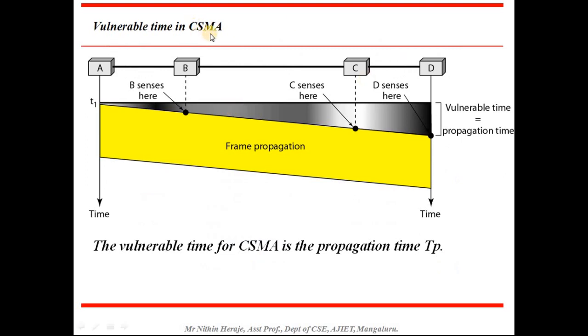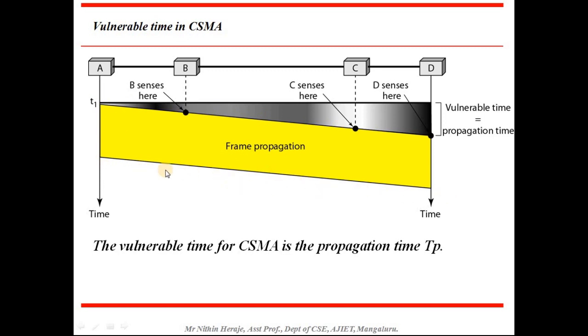The vulnerable time in CSMA. This is the vulnerable time, which is nothing but the propagation time for CSMA. So at this particular point D senses that C is going to send the data. Here C senses, and here B senses. So if A starts transmitting the data from this point, you can see this whole yellow color.